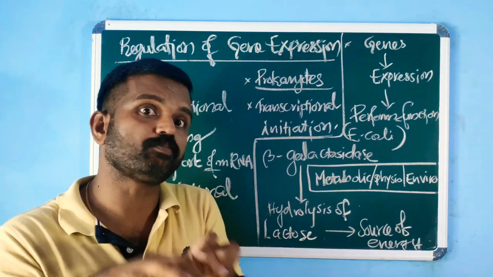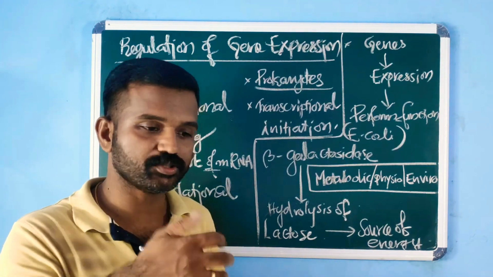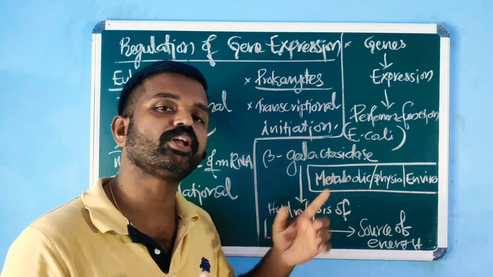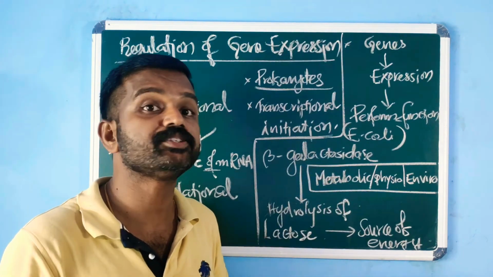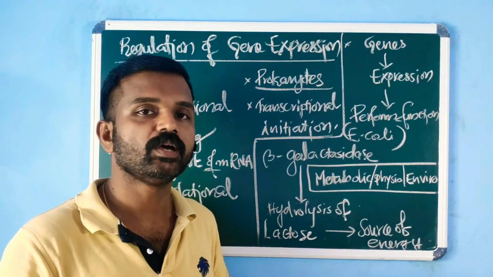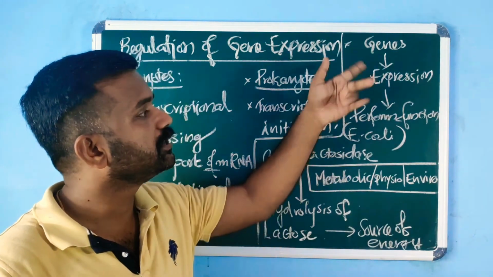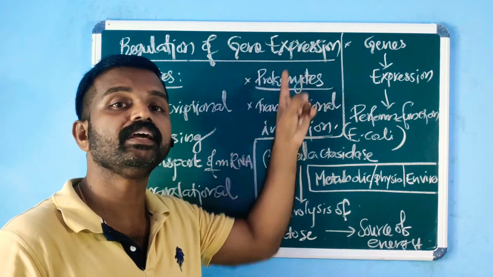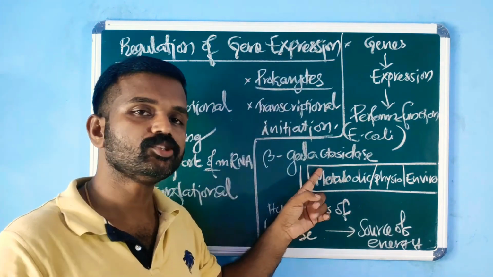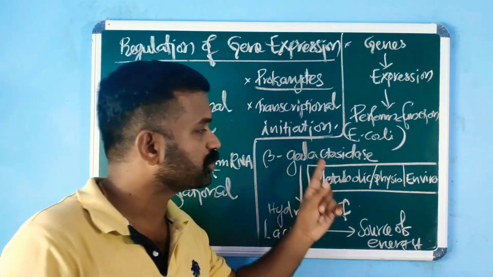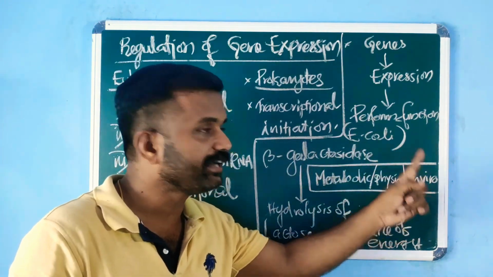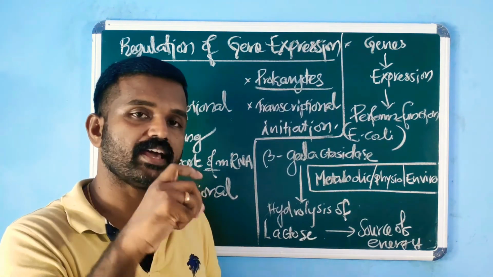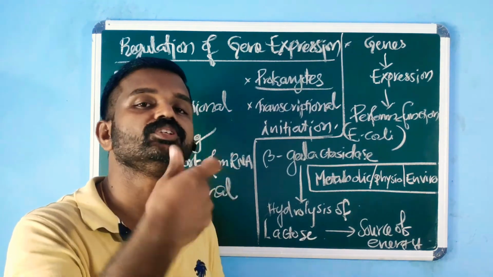If lactose is not present in the medium, then production of this enzyme is not required, right? Beta-galactosidase activity is not required. So in such a situation, there is no meaning in producing this enzyme. Gene expression can be regulated here. So we can conclude that it is the metabolic, physiological and environmental conditions that regulate gene expression or protein synthesis.